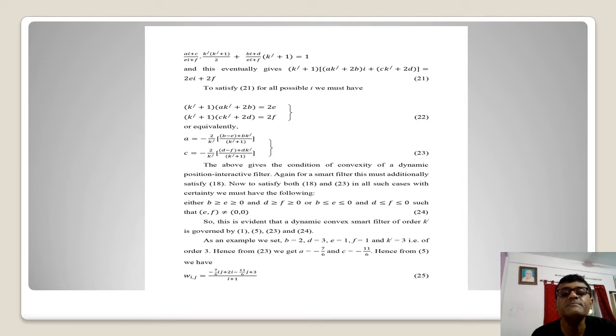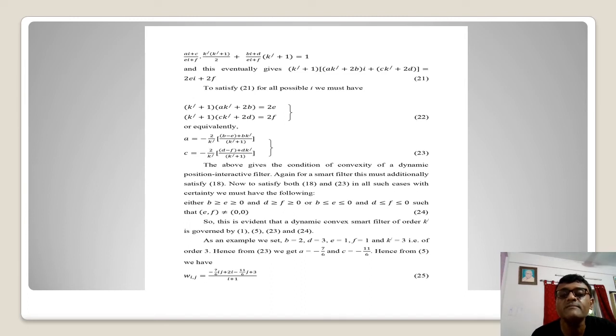I must have b greater than or equal to e greater than or equal to 0, and d greater than or equal to f greater than or equal to 0, or vice versa, that is b less than or equal to e less than or equal to 0, and d less than or equal to f less than or equal to 0, such that we must admit that both e and f are not going to be 0, 0 simultaneously. So it is evident that the dynamic convex smart filter of order K prime is governed by all these four equations. This is the last one, the condition for these a, b, c, d, e and f.